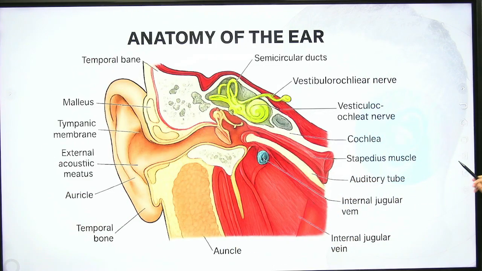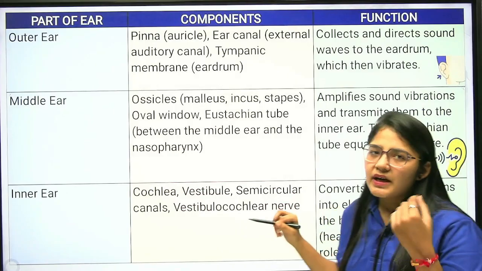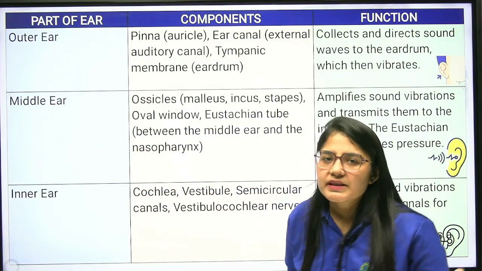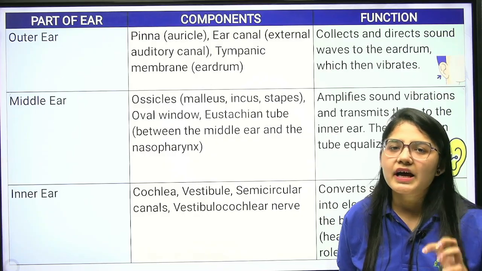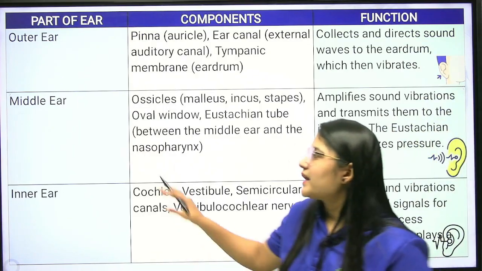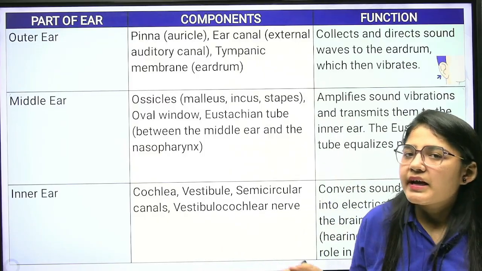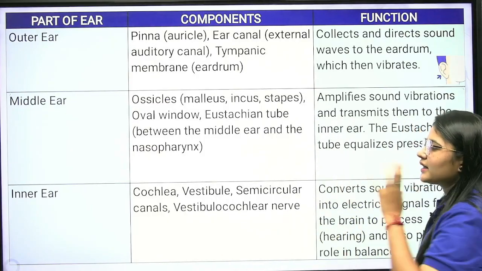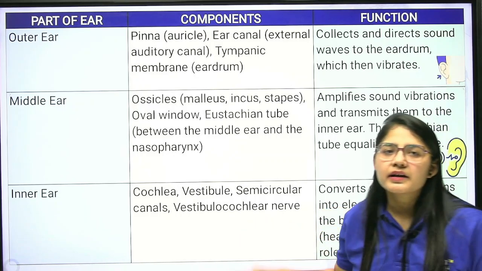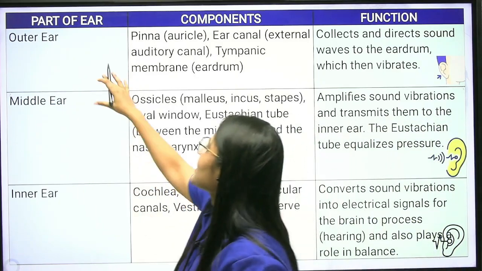Now one by one we will go through each single part. First is the outer ear. Our ear is divided into three parts. One is the outer ear, which has the pinna as well as the canal. The middle ear consists of your eardrum as well as your three bones, and the inner ear consists of your vestibule, cochlea and vestibulocochlear nerve.